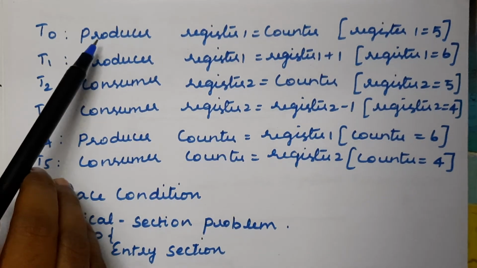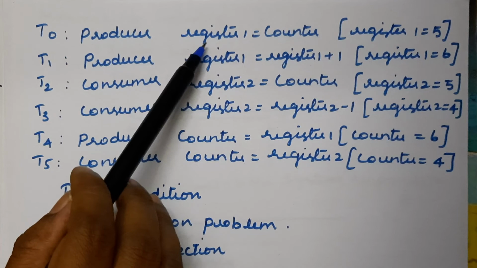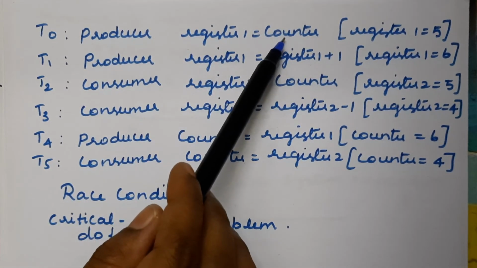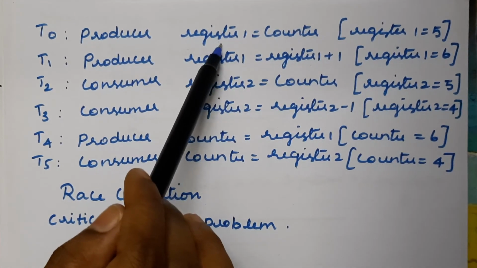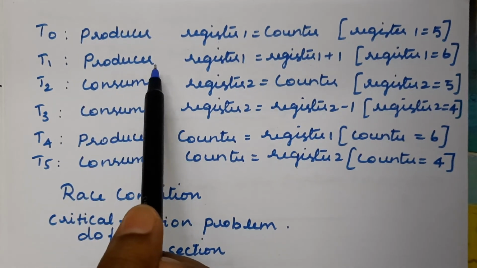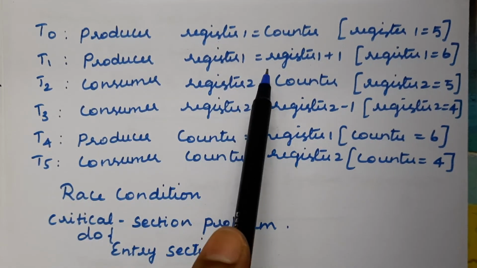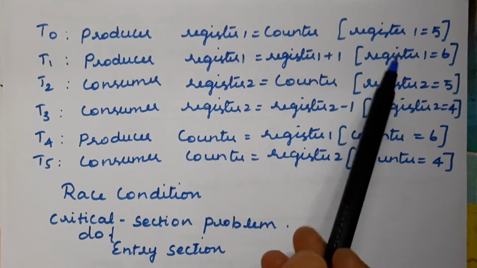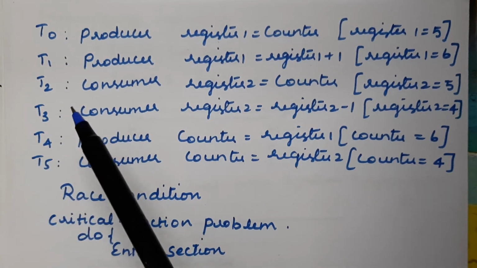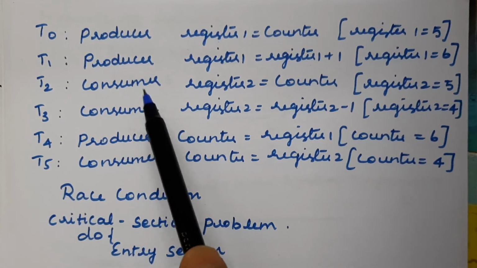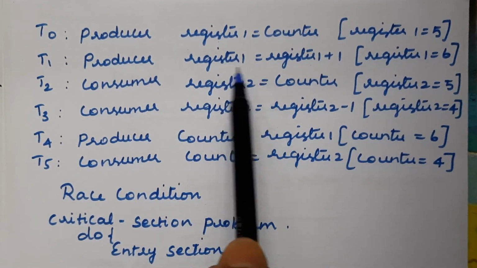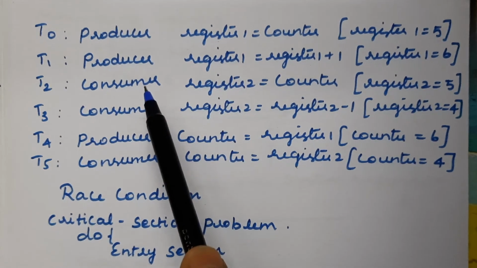At time t0, the producer executes this statement, register 1 equal to counter. If the initial value of counter is 5, then the register 1 value will be 5, as given here. Next, at time t1, the producer executes the next statement, incrementing the register value, so it becomes 6. At time t2, the next instruction to execute is from the consumer process, so we are not continuing with the producer process. We still have one more statement of the producer to be executed, but before that the consumer starts its execution.